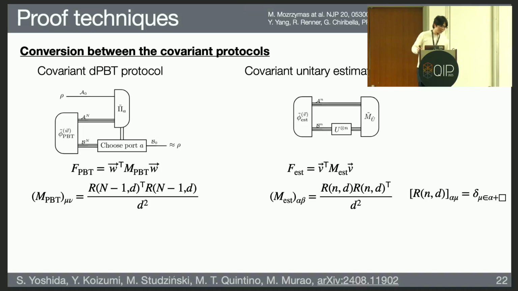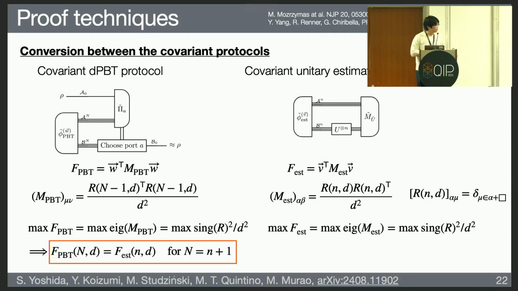So as I explained before, port-based teleportation and integer estimation can both be represented by a parameter on the Young diagrams. If you calculate the fidelity for this one, these fidelities can be represented by these two matrices. And this matrix actually has a very nice structure: if you define the R matrix here, the matrix for PBT is given by R transpose R, and for estimation, it's given by R transpose.